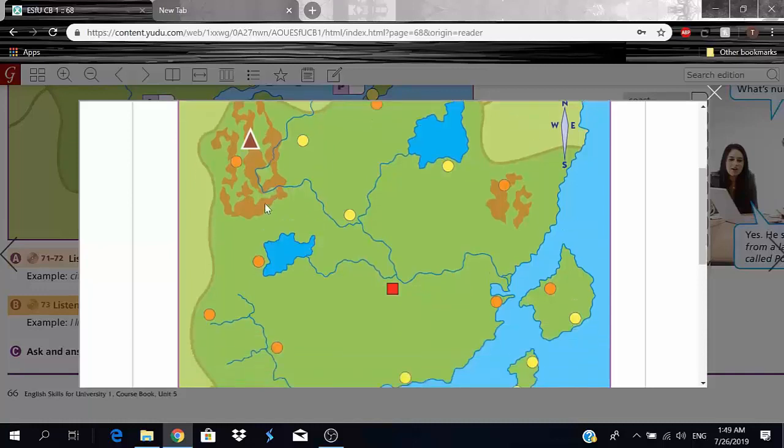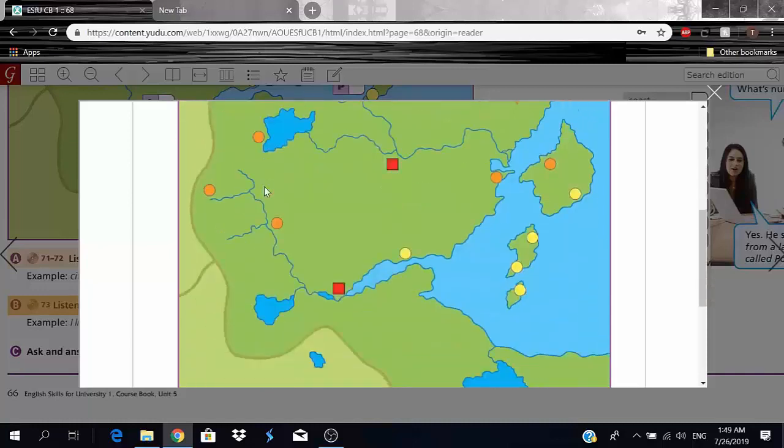Okay, so she lives on an island, and it's the smallest island. I can already tell that it's this one right here because it's the smallest island, and she also said it has one village. Okay, so one village, smallest island right here. So this one. Okay.